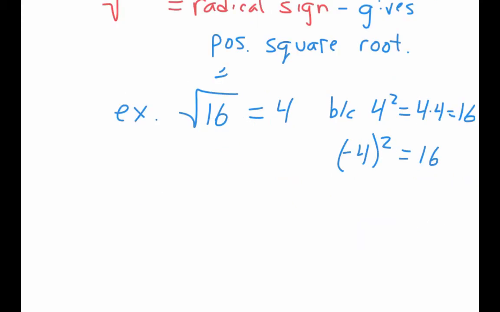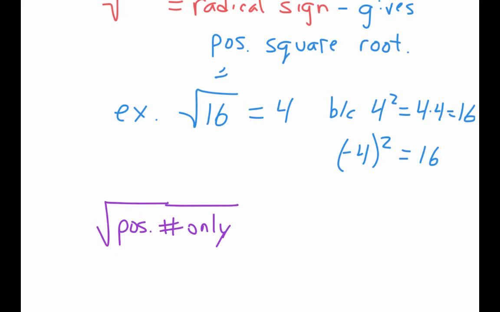Okay, so if I have a positive number squared, it gives me a positive. If I have a negative number squared, it gives me a positive. Then what has to be true about any number inside the radical? It has to be positive, because you're saying what squared gives me that number? Well, if squaring a number gives you a positive, so I just want to write then, maybe I'll put it in purple for dramatic emphasis. I'm going to say square root. You have to have a positive number only.